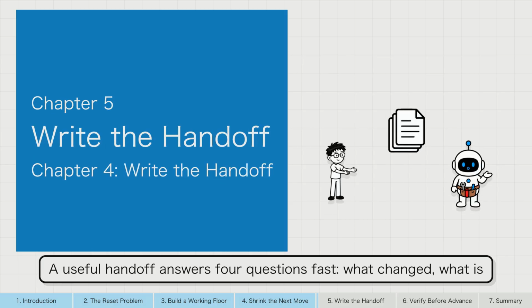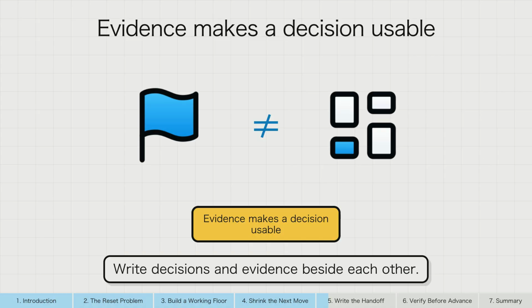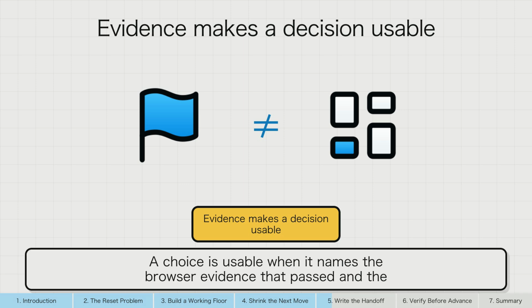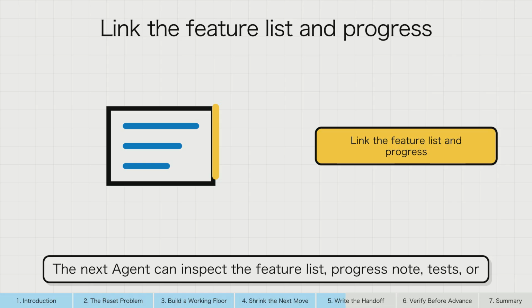A useful handoff answers four questions fast: what changed, what is verified, what is uncertain, and what is the next smallest safe action. Write decisions and evidence beside each other. A choice is usable when it names the browser evidence that passed and the alternative that failed. Leave paths to the source of truth, not a copied wall of context. The next agent can inspect the feature list, progress note, tests, or artifacts on demand.